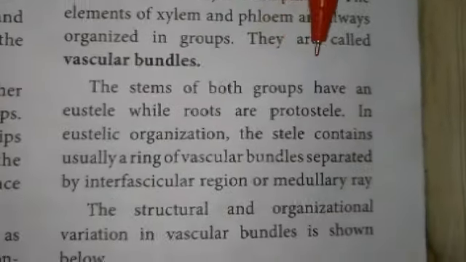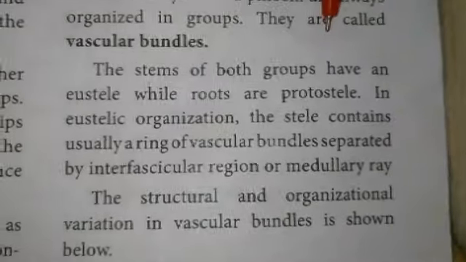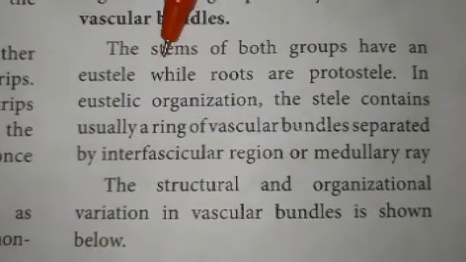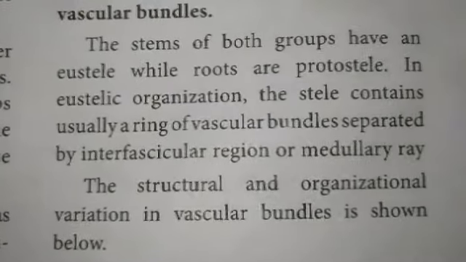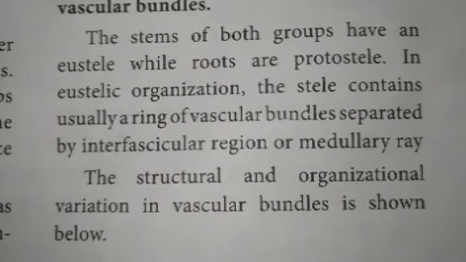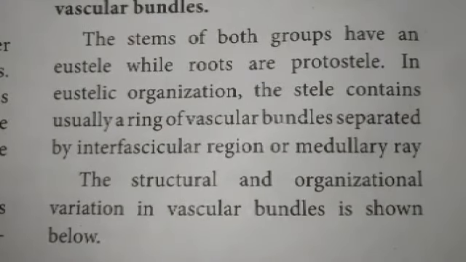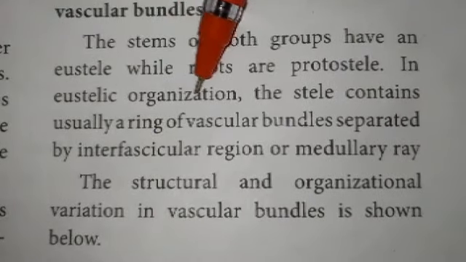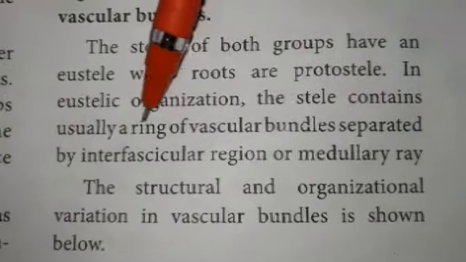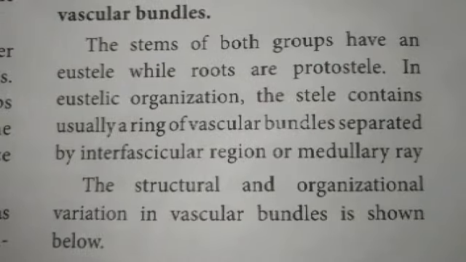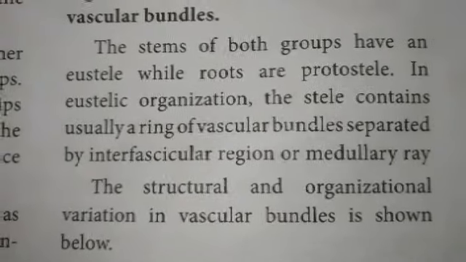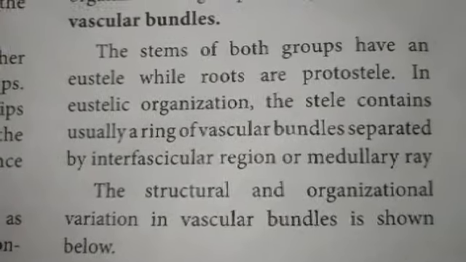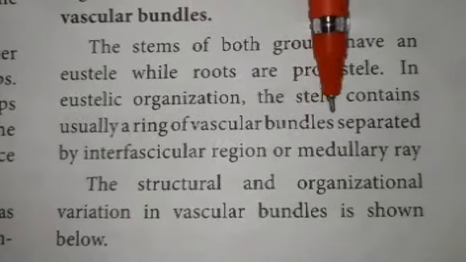The stem of both groups, that is angiosperms and gymnosperms, has an eustele, while the roots are protostele. Eustele and protostele. In the eustele, the stele usually contains a ring of vascular bundles separated by an interfascicular region or medullary rays. In between the vascular bundles, the pith that is present is called the medullary rays.